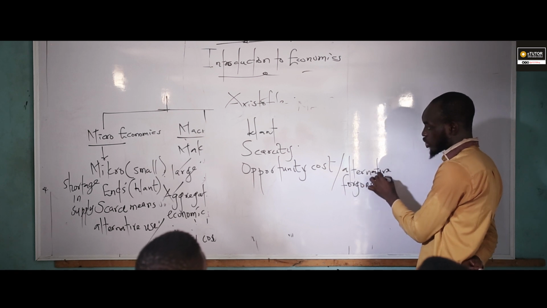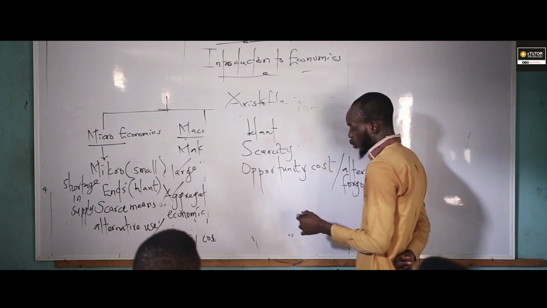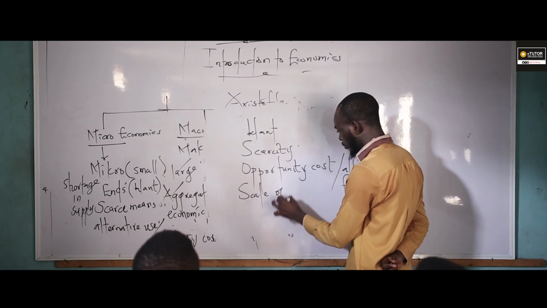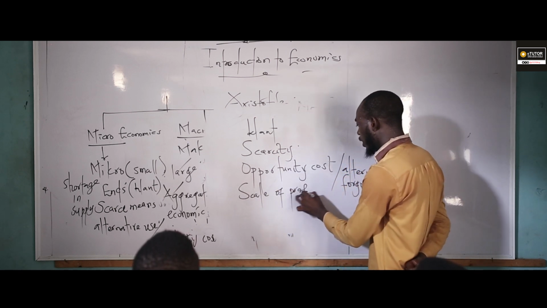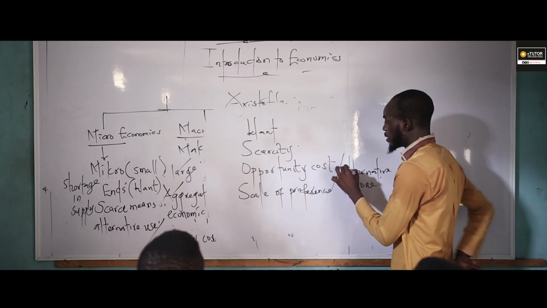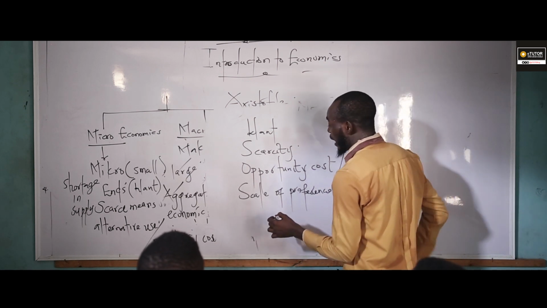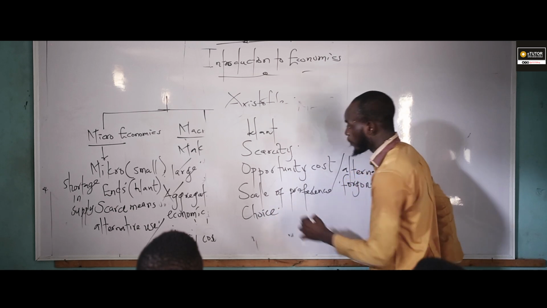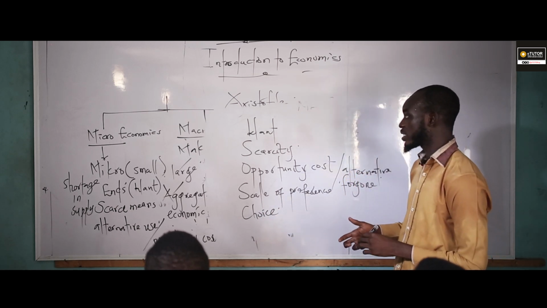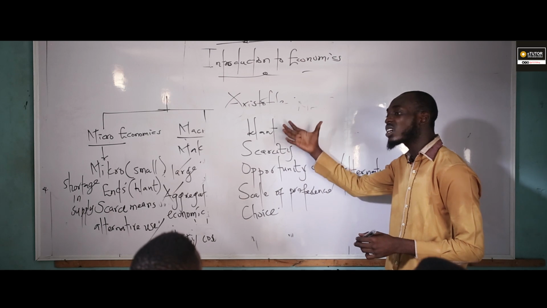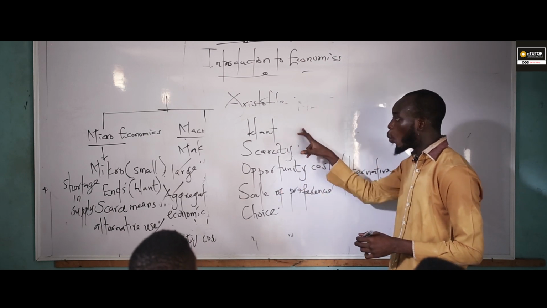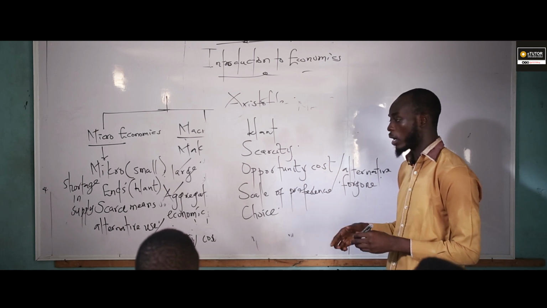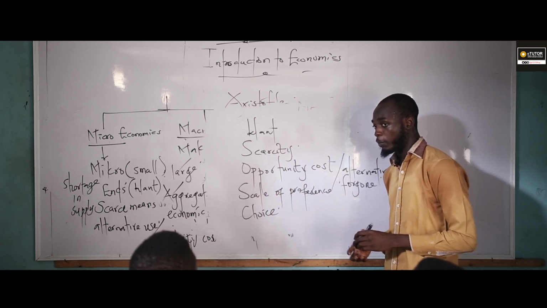Now, I need to add something to the list, which is scale of preference. And also, I need to add choice. So these are what we call the basic concepts of economics: want, scarcity, opportunity cost, scale of preference, and choice. Now, let me explain the scale of preference.